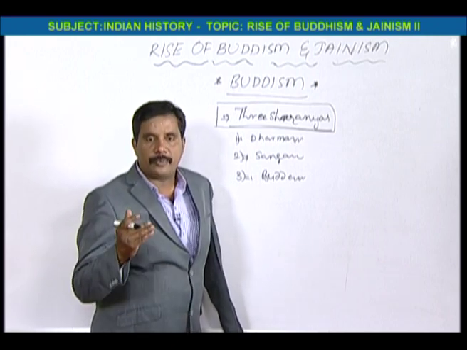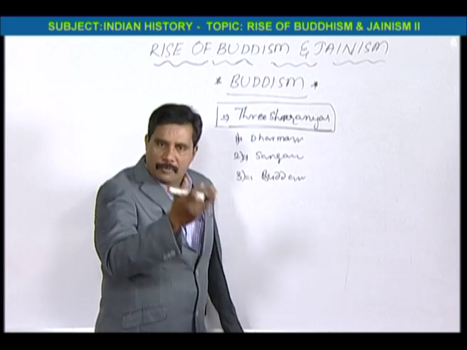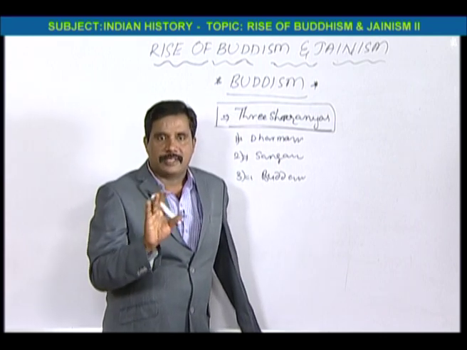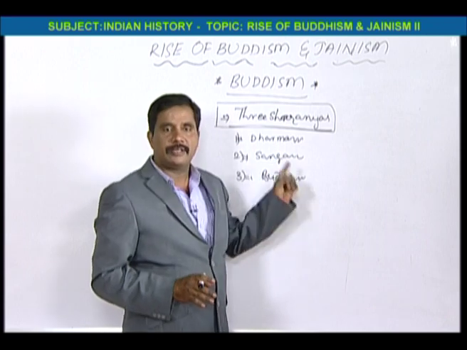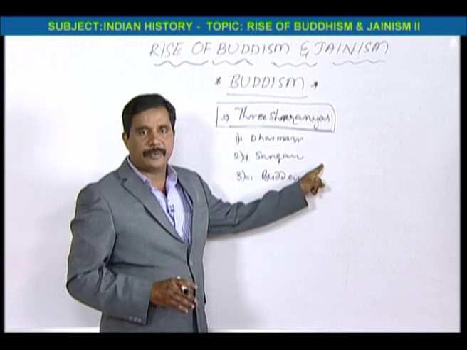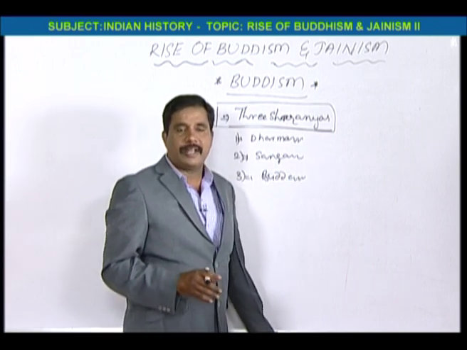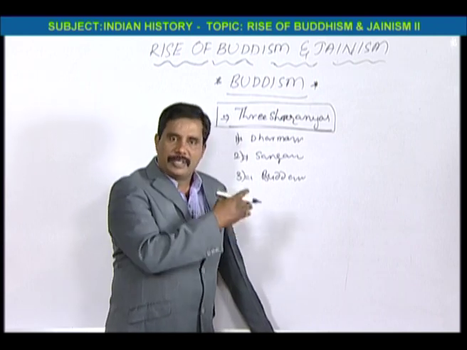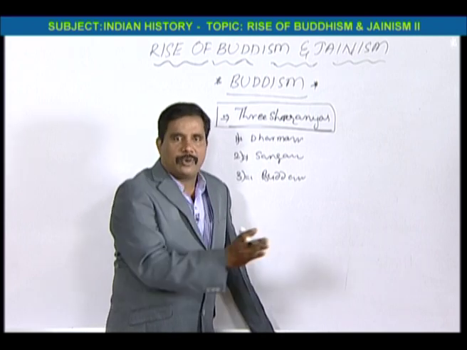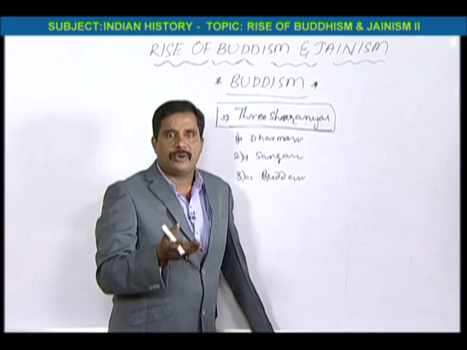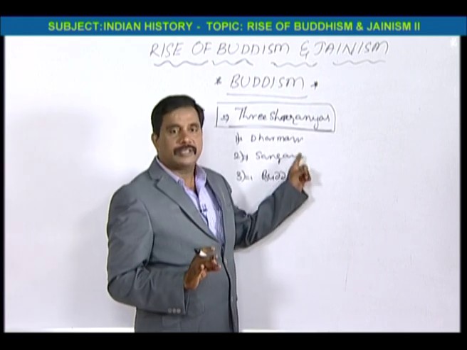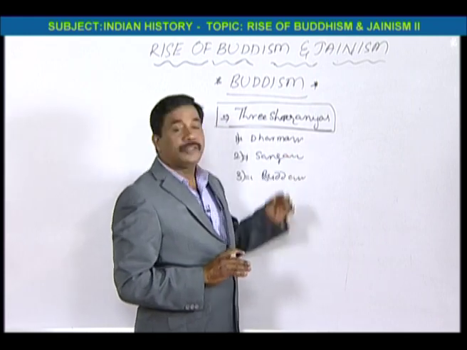For example, a Bauddha bhikshu went to a home for begging. He should not ask, "Amma, give me food," he should not ask like this. He has to say these 3 words: Dharmam Sharanam Gacchami, Sangam Sharanam Gacchami, Buddham Sharanam Gacchami. Even if he pronounced these words 2-3 times and she is not coming out, not giving food, he should simply go to the next house. He should not ask, "Amma, what are you doing, what is happening?" He just has to follow these 3 sentences, that is called Trisharanya.